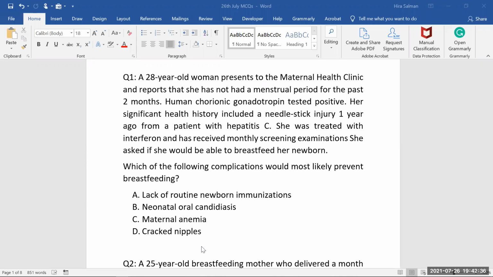So what we can do, we just ask the mother, if you see that the nipple is cracked, the pain is there, just stop feeding from that nipple, go ahead from the other side. And what we can do, we just provide supportive treatment, and within 2 days, within 3 days, the nipple will be healed, and then she will continue her breastfeeding. So here, your answer should be cracked nipples.